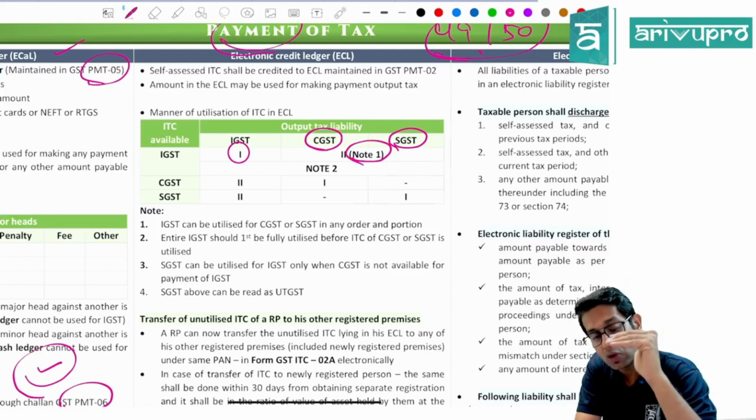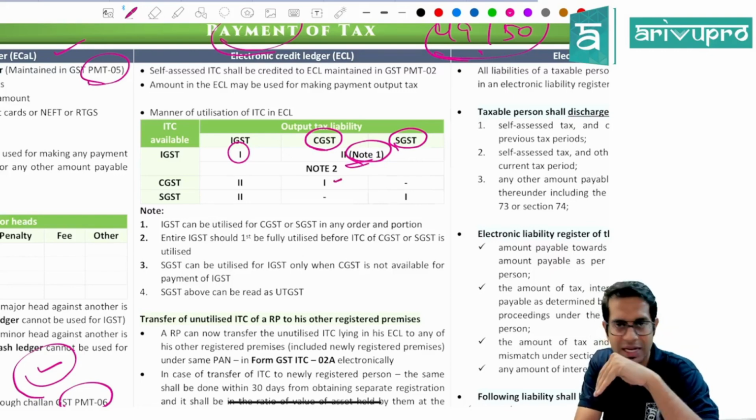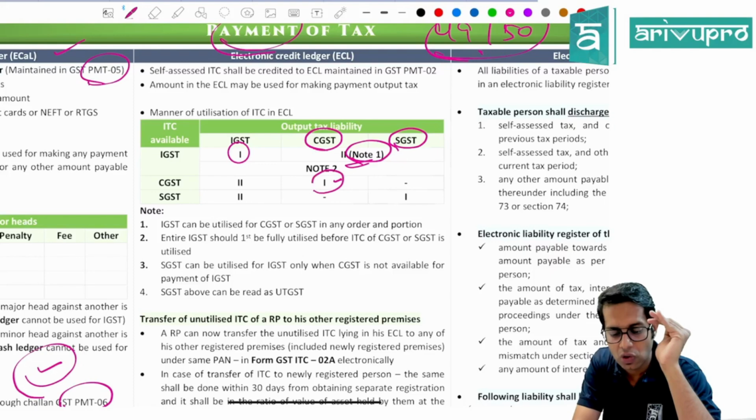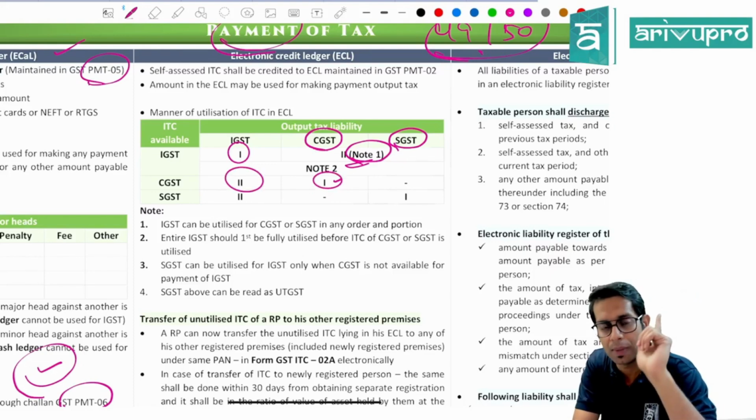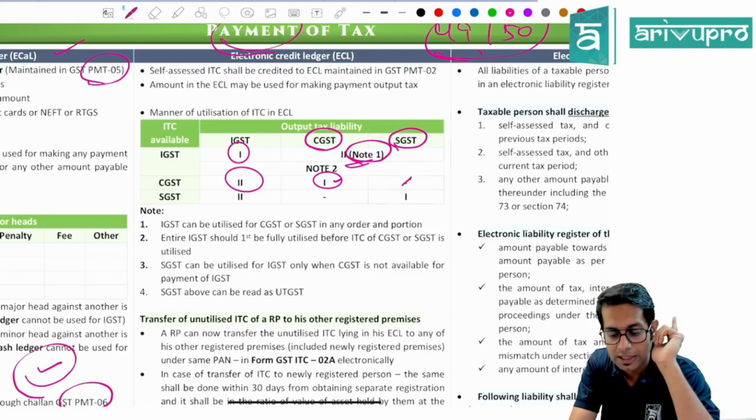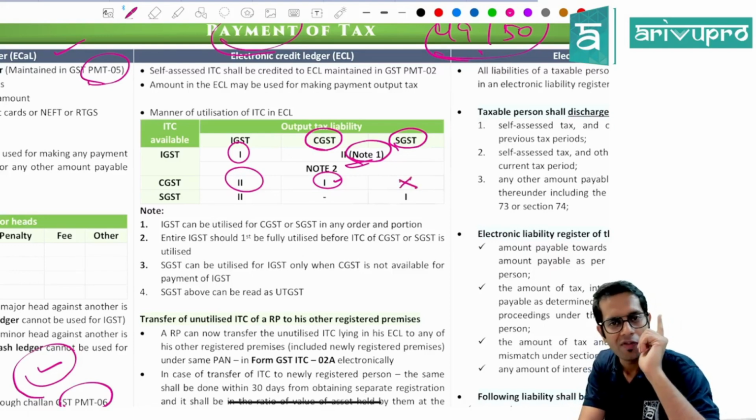Now, first you are required to fully utilize the credit of input IGST. You will have to fully use the credit of IGST. Only then can you go to CGST and SGST. The credit of CGST should be first utilized for making the payment of CGST. Then it should be utilized for making the payment of IGST. CGST can never be used for making the payment of SGST.